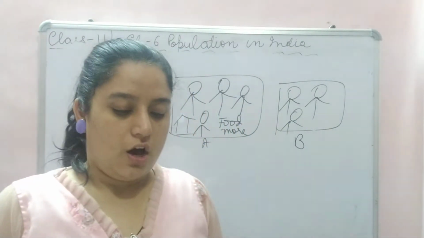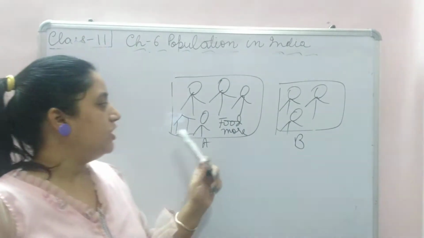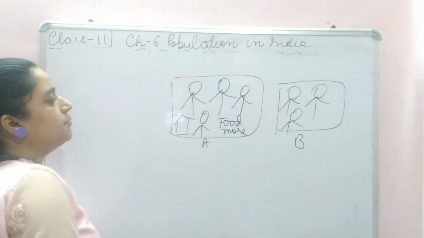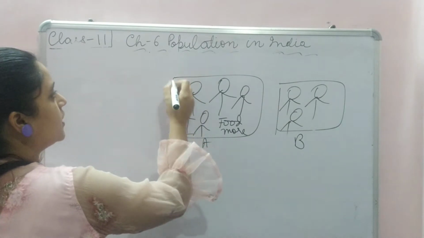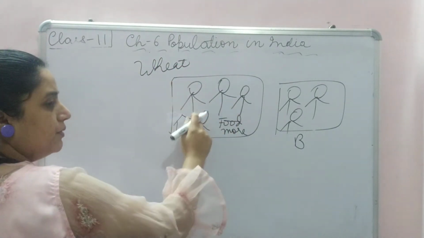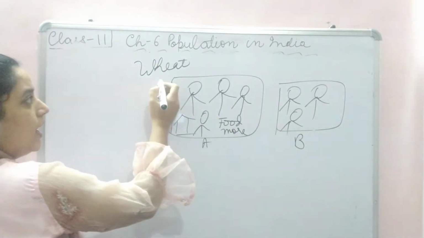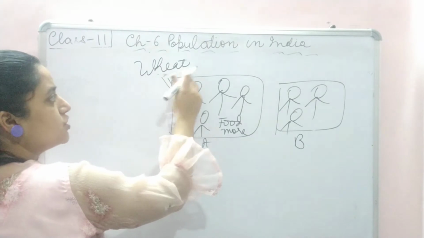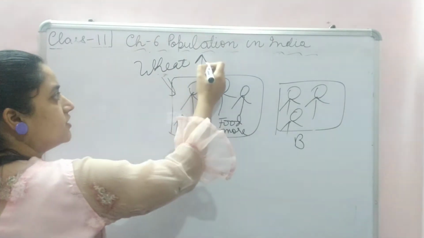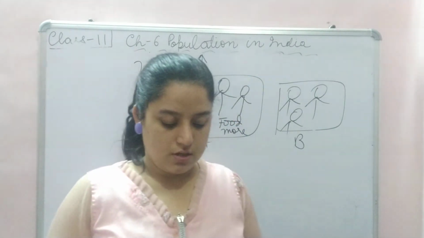Okay. Now, with the increase in population, what will happen? They will start demanding. Suppose they demand wheat. More people, more demand for wheat, that is food. When the demand for something is more, the price of that thing increases, isn't it?